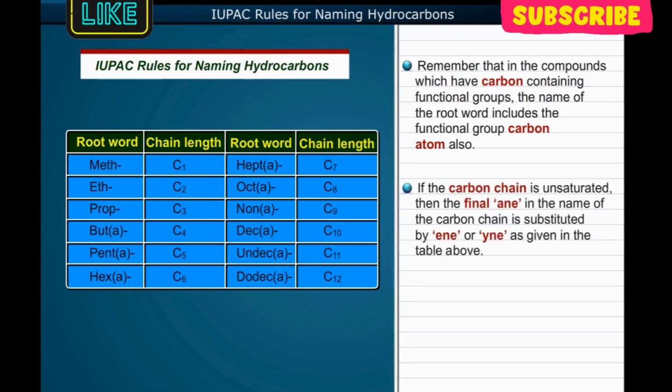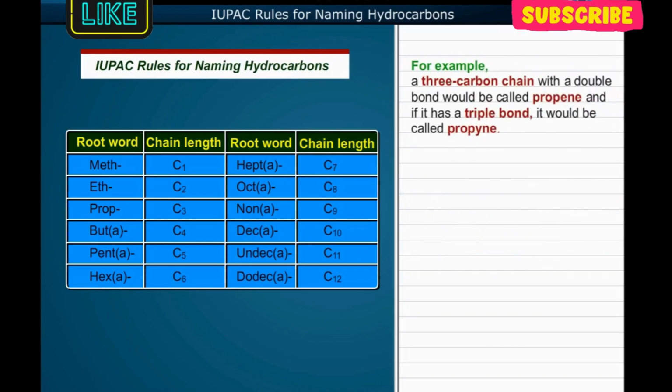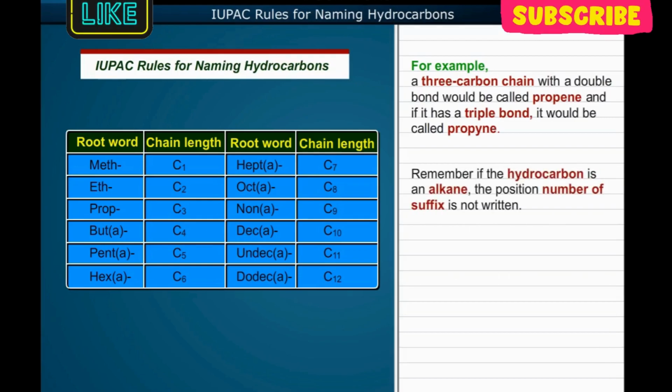If the carbon chain is unsaturated, then the final "ane" in the name of the carbon chain is substituted by "ene" or "yne" as given in the table above. For example, a 3-carbon chain with a double bond would be called propene, and if it has a triple bond, it would be called propyne. Remember, if the hydrocarbon is an alkane, the position number of the suffix is not written.